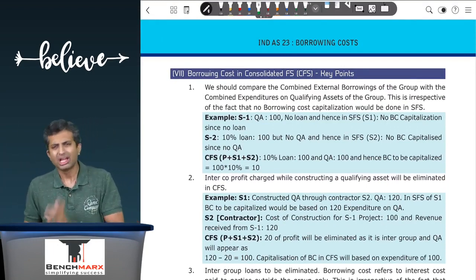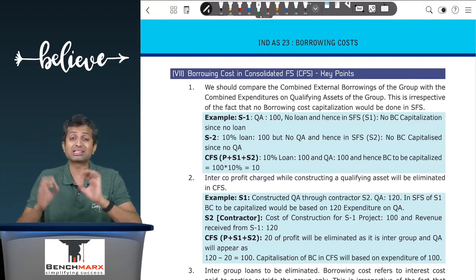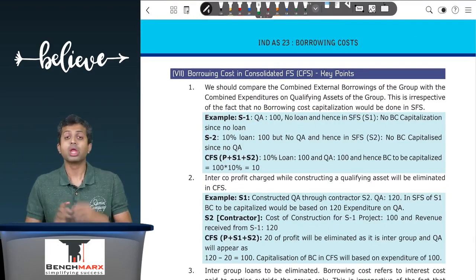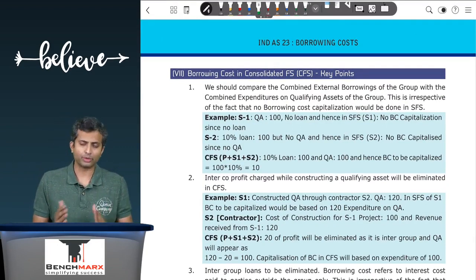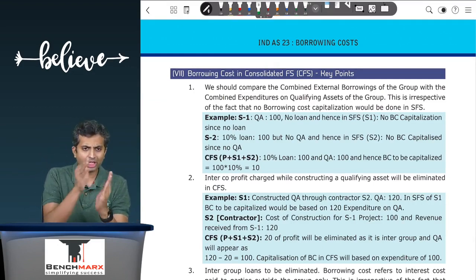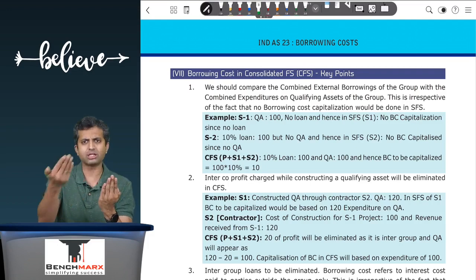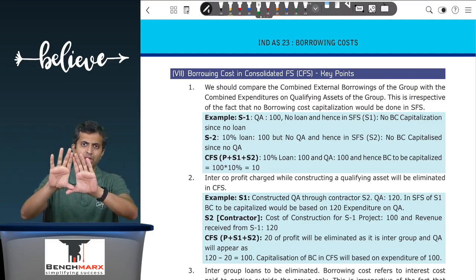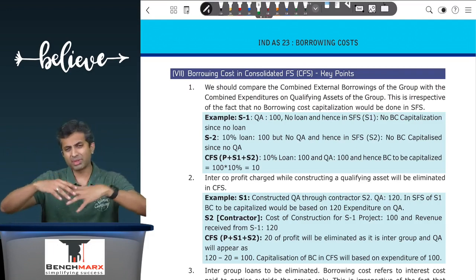You can just refer, there's one particular question where there's consolidated financial statements within which there's borrowing cost capitalization. So in such case, what do you have to do? When you are doing it at separate financial statements level, then you will look at the borrowing cost for your company and the qualifying assets that you have. However, at the consolidated level, parent and subsidiary become one and the same.